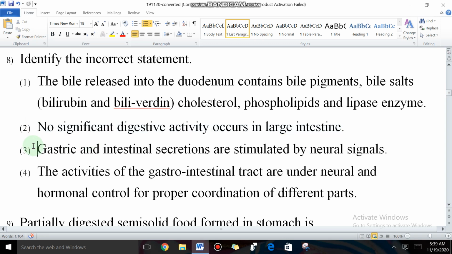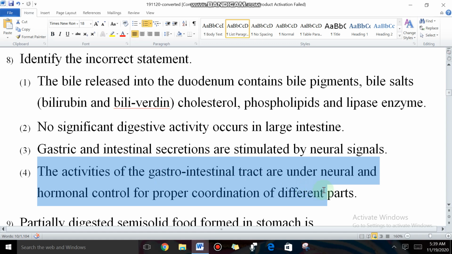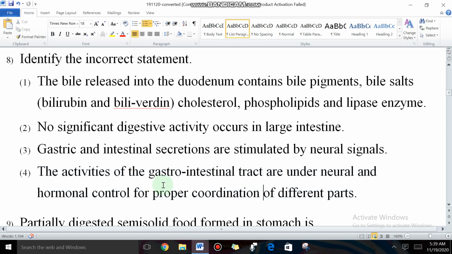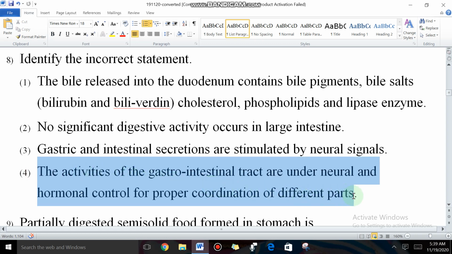Third, gastric and intestinal secretions are stimulated by neural signals. Fourth statement, the activities of the gastrointestinal tract are under neural and hormonal control for proper coordination of different parts. You can go through the statements.